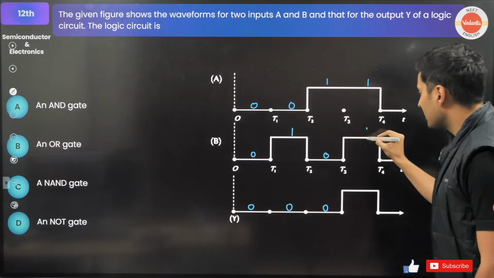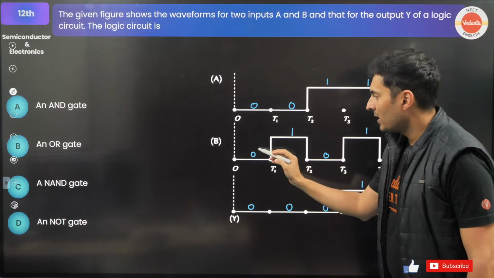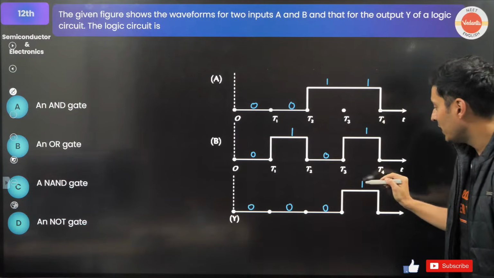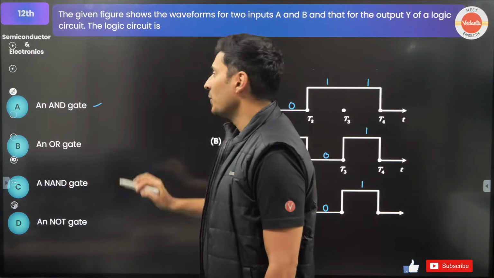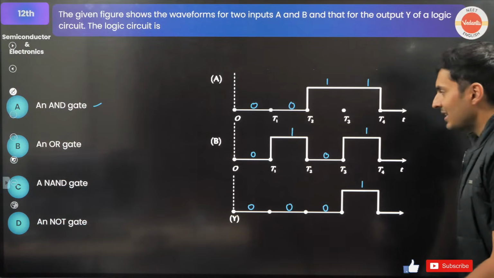This is high. This is high. This is high. Acha. 0 and 0, 0. 0 and 1, 0. 1 and 0, 0. 1 and 1, 1. Acha, this should be AND gate. Very good. That's the correct answer. Perfecto. Understood, guys? This is like an AND gate.